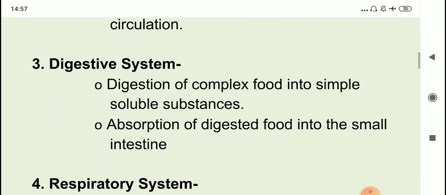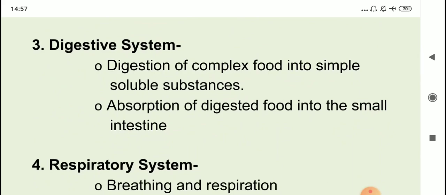Now, the third system is the digestive system. As the word suggests, the digestive system is responsible for converting the complex food material that we eat into simple soluble form that gets absorbed by our body and ultimately energy is released. So what is the main function? Digestion of complex food into simple soluble substances, and once it gets converted into its simple soluble form, its absorption in the small intestine.